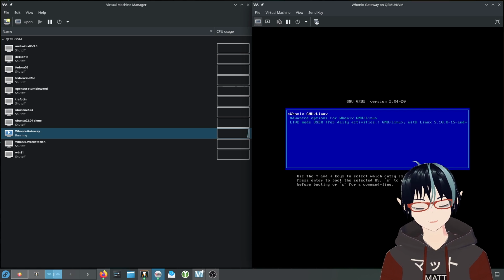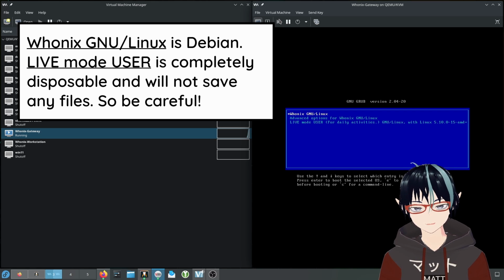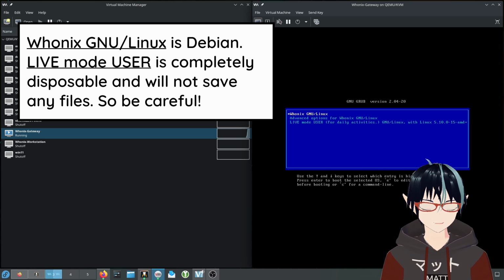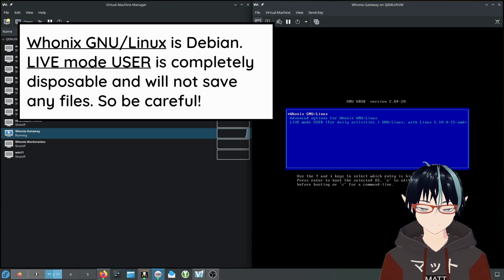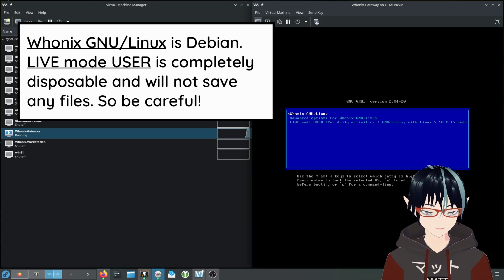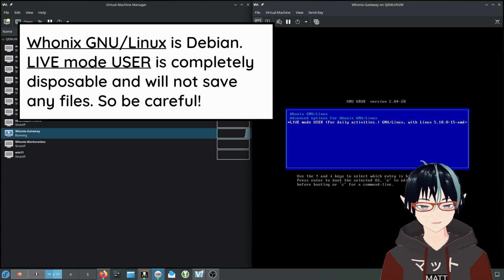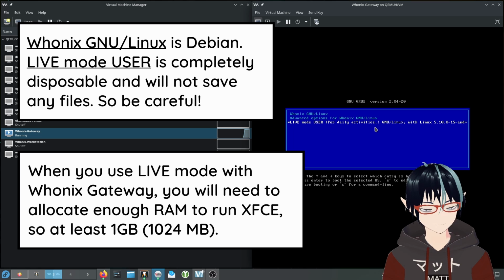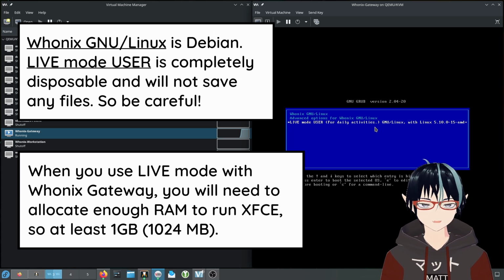You'll be presented with two modes here. The first option is what anyone who's used Linux would expect. The top one is your default boot option. But you'll notice that there's a second option here, live mode user for daily activities. Now, this mode removes all persistence on your operating system. So when you use this live user mode, anything you do in this live mode will not be saved. So you just need to be aware of that.